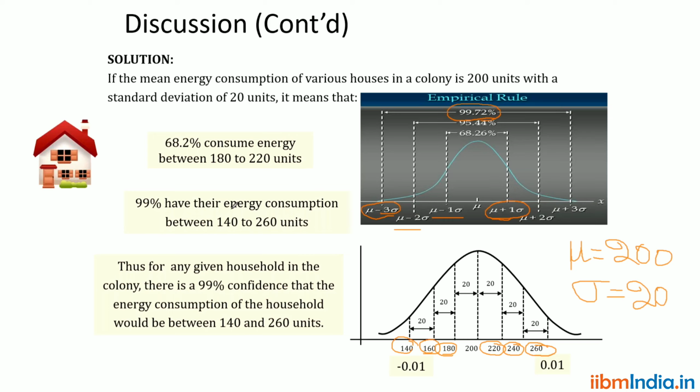99.72. We can say that 99% of the energy consumption in the colony is between 140 to 260 units only. That is a formula which is derived from the empirical rule. So this is the way we can define the confidence interval by using the empirical rule. This is one of the methods.